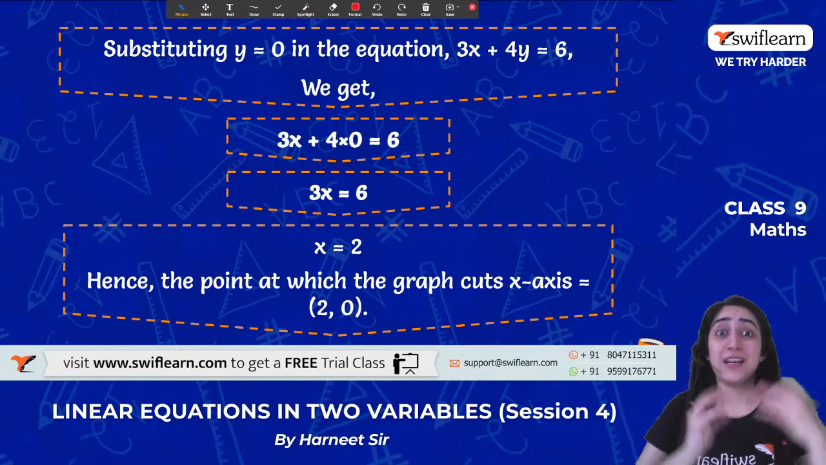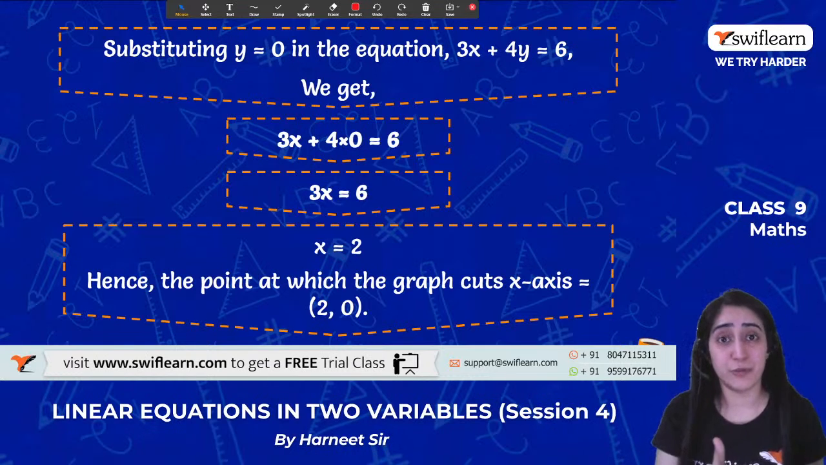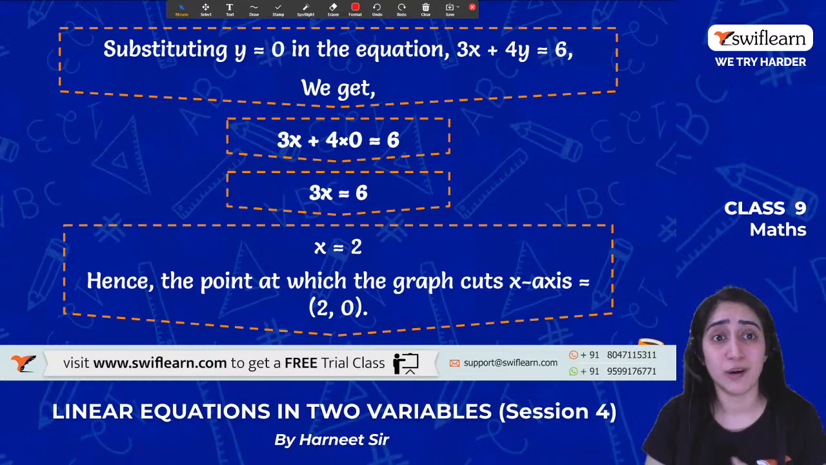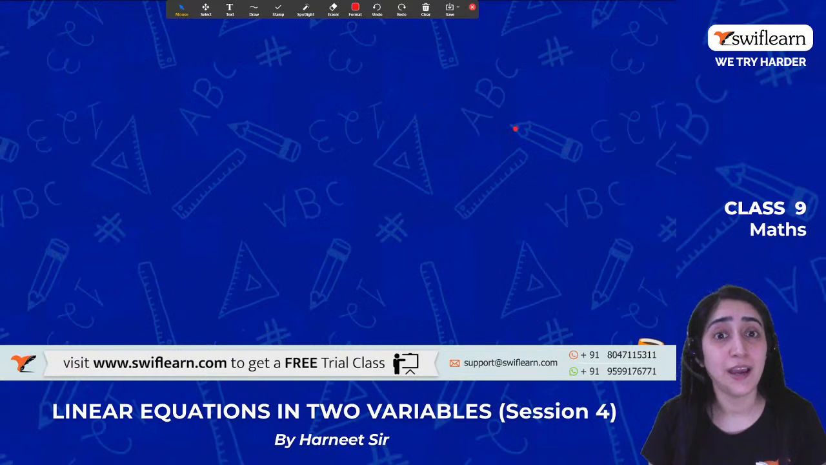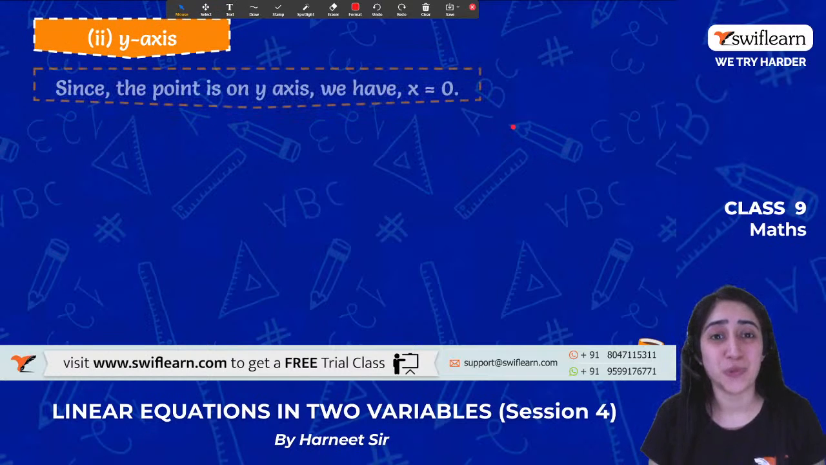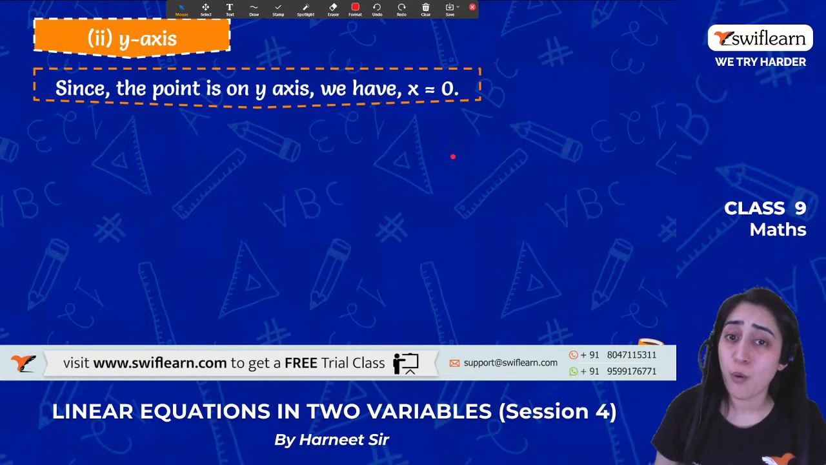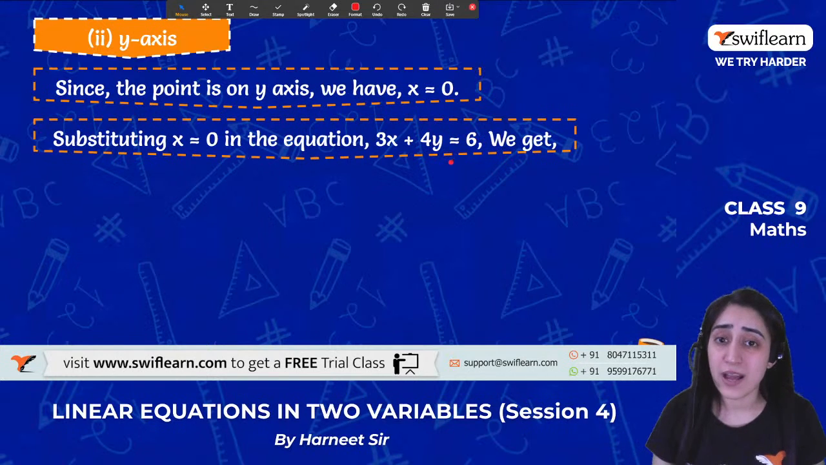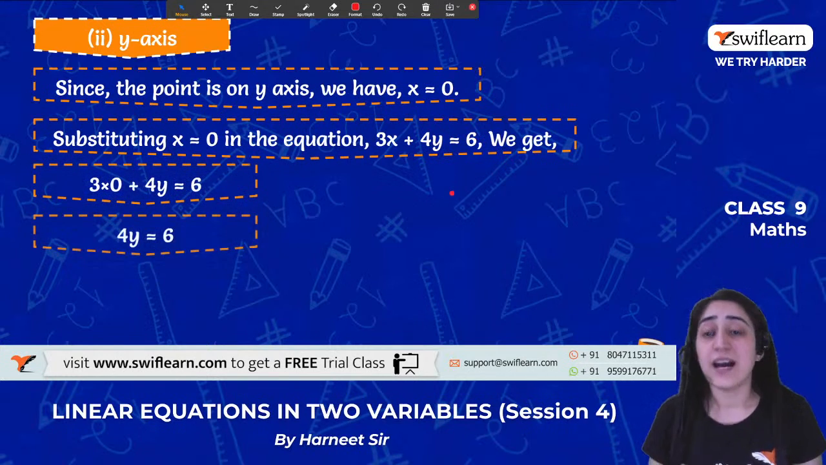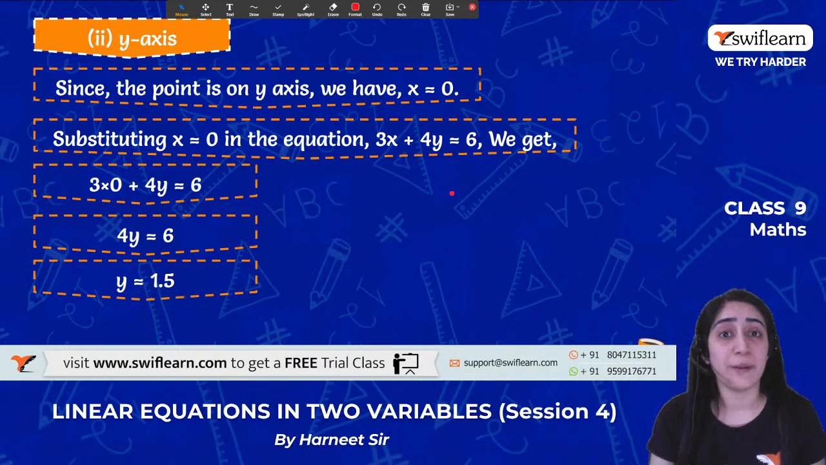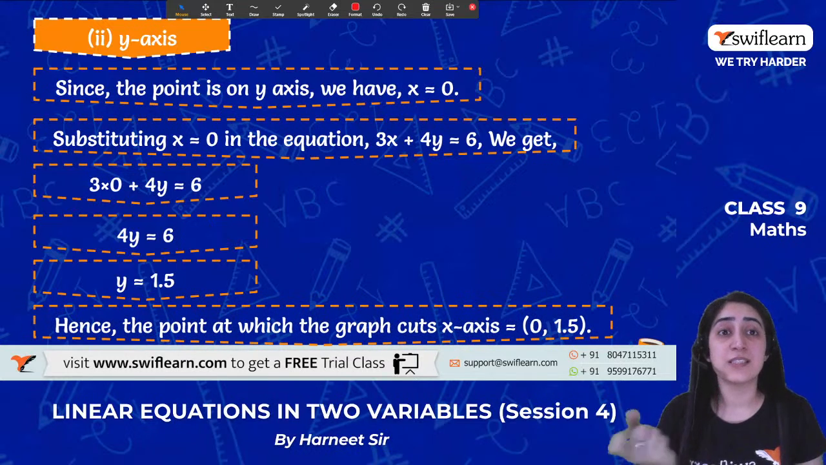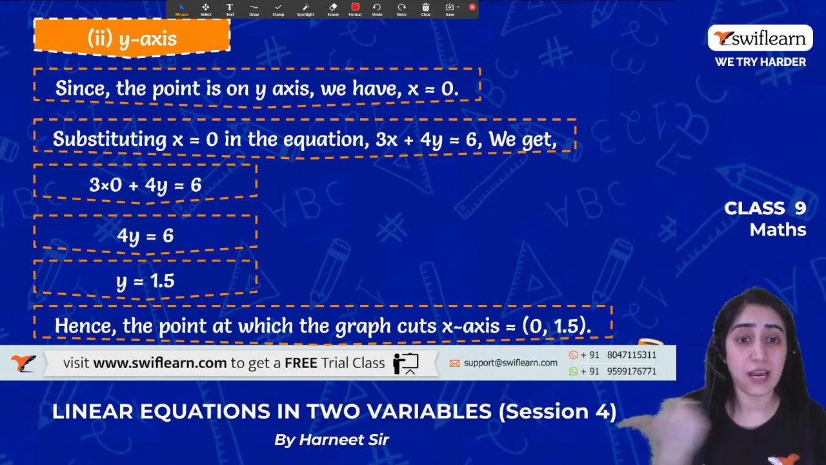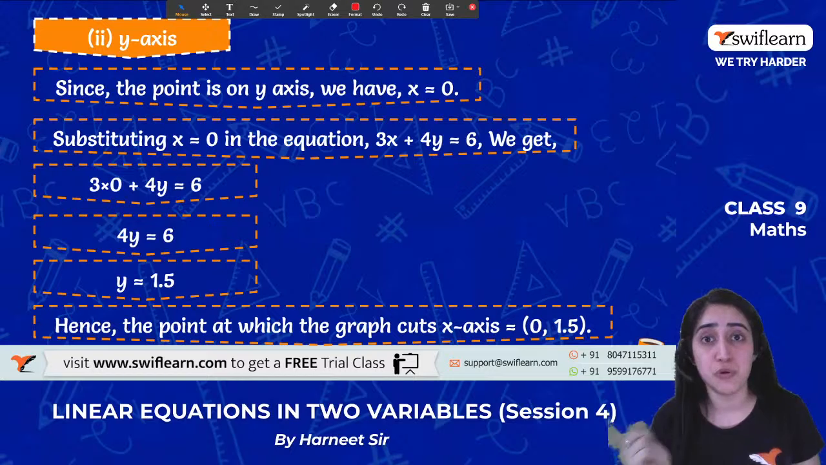Okay, now you have to tell me what I should put as 0 when I want the line to cut the y-axis. When I want the graph of the linear equation to cut the y-axis, that means the value of x should be 0. That's right. So x is equal to 0. Why not substitute that value in the equation? That becomes 4y is equal to 6, and then y is equal to 1.5. All right. So now I know the coordinate is 0, 1.5, and the earlier one was 2, 0.